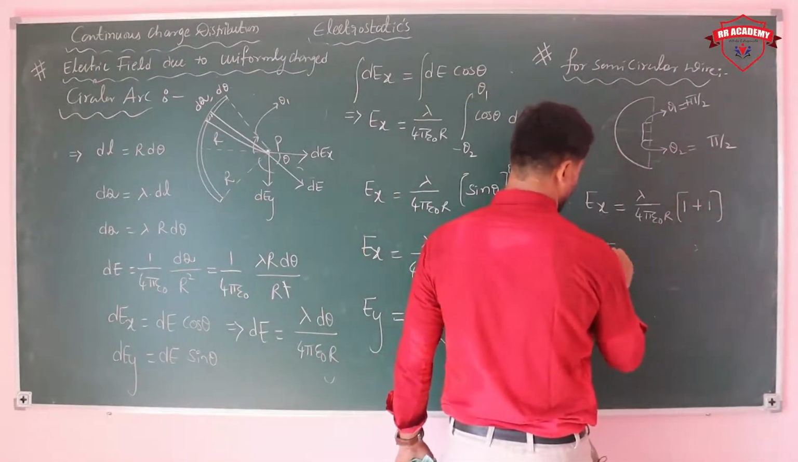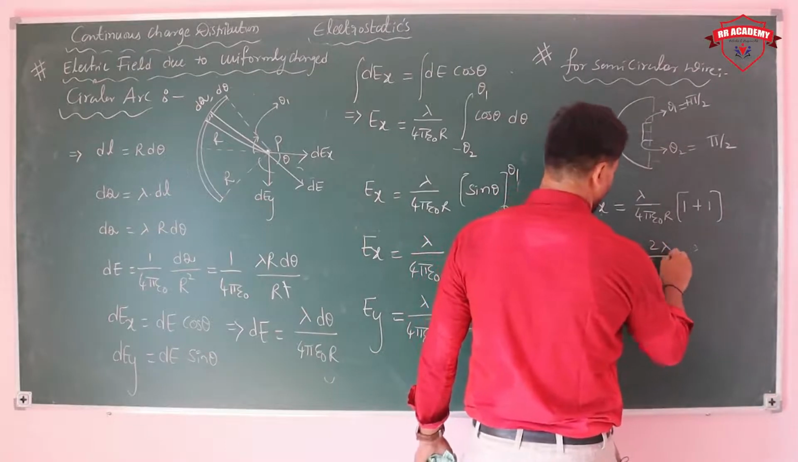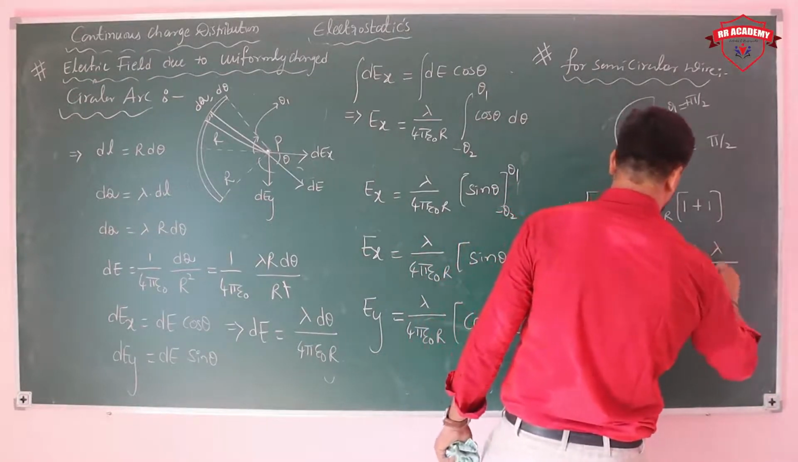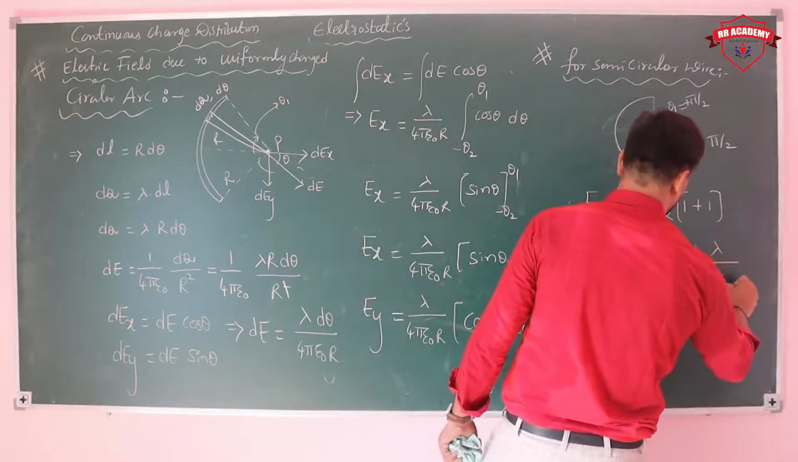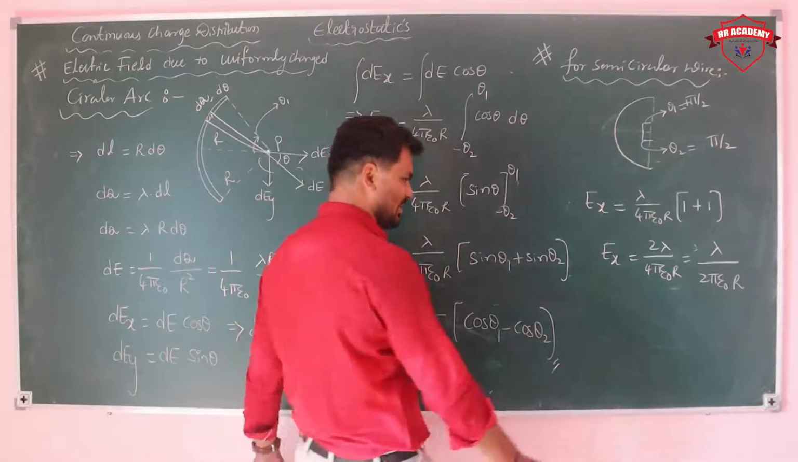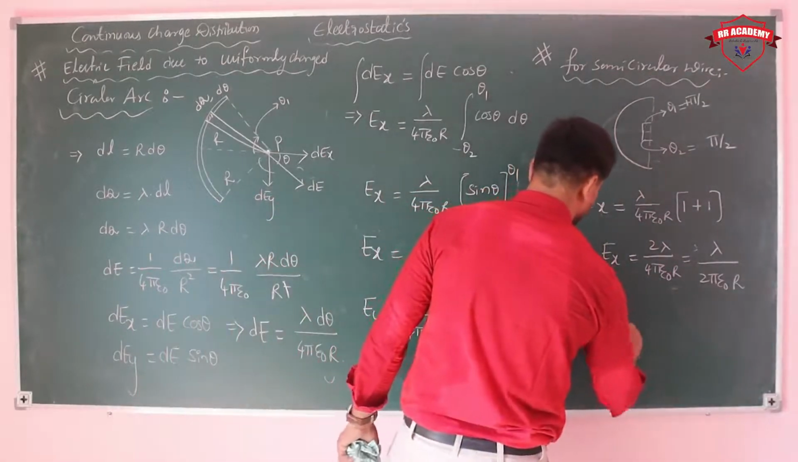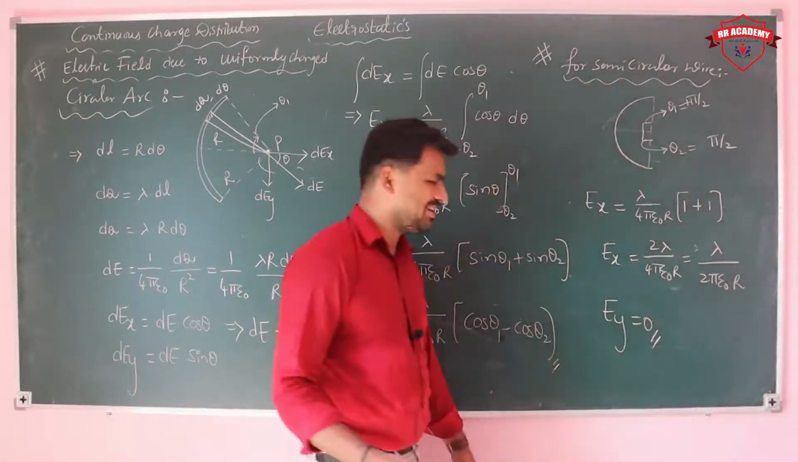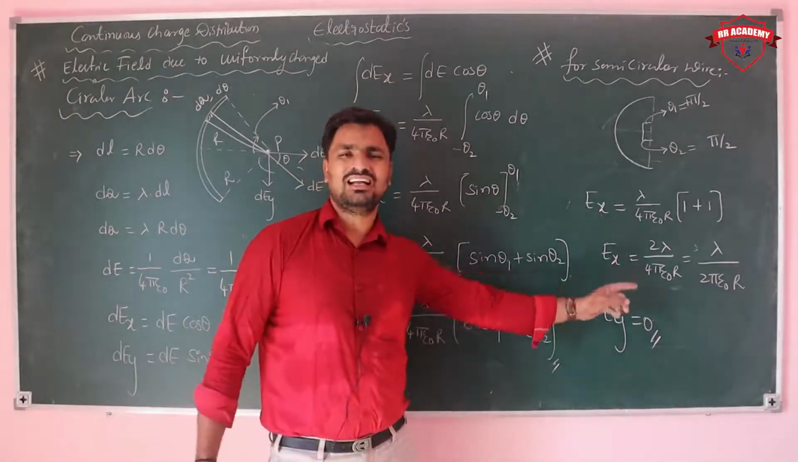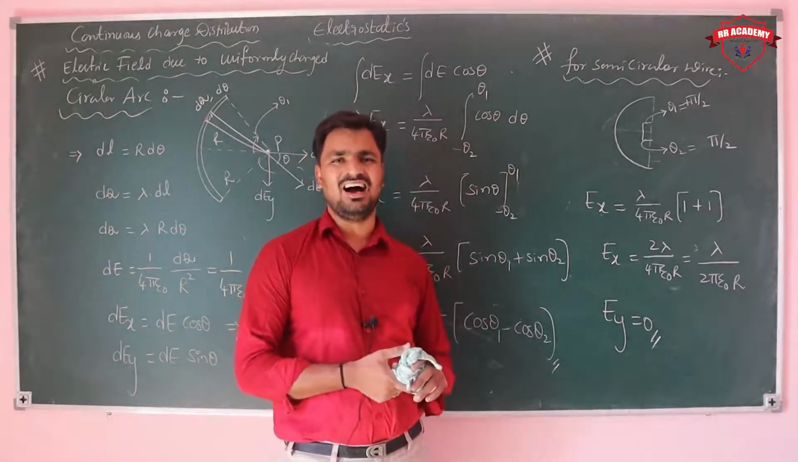So then how much are you getting? Ex value is 2 lambda by 4 pi epsilon naught r. Finally, lambda by 2 pi epsilon naught r. Then what about the Ey value? Ey becomes 0. Ex is equal to lambda by 2 pi epsilon naught r. So that is for the semicircular arc.